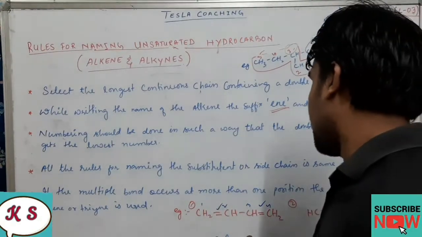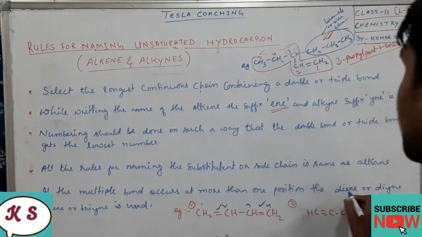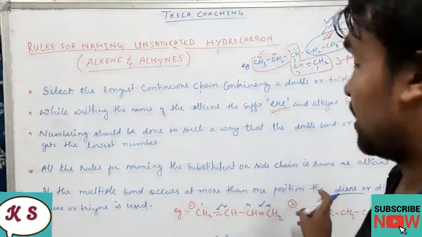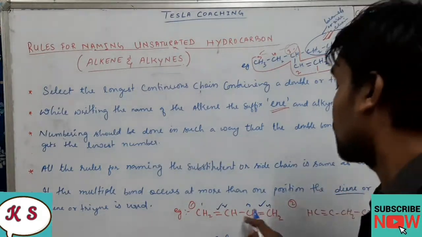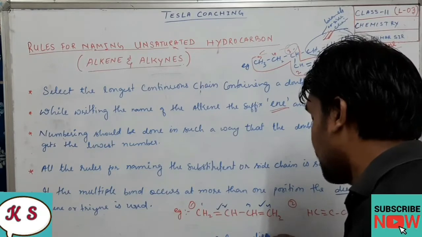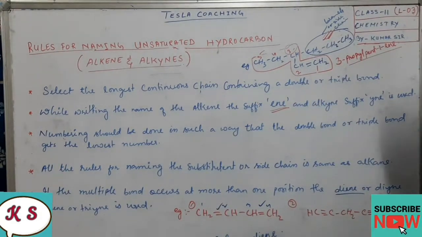So we'll write but-1,3, and since more than 1 double bond is there, we use di, so diene. So what is the name of this compound? Buta-1,3-diene. I hope it is clear.